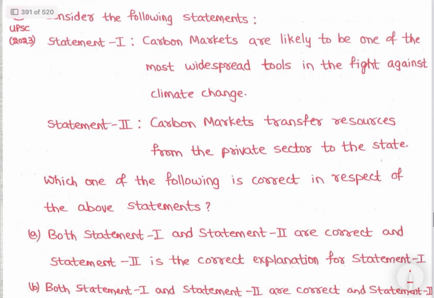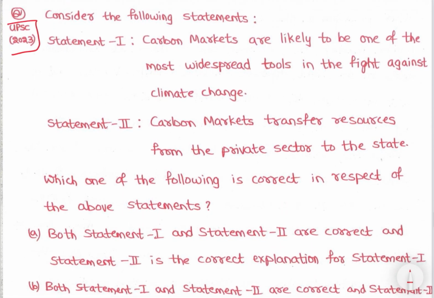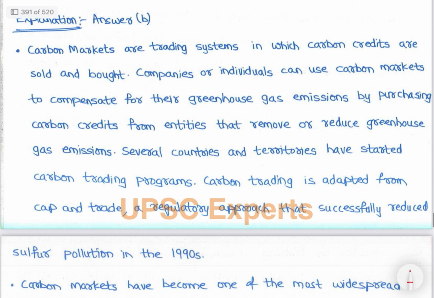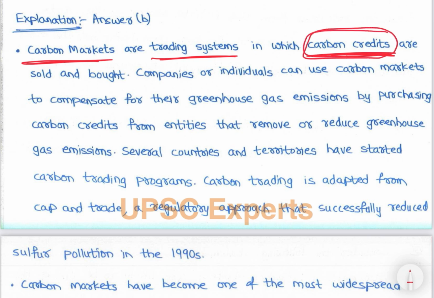Then let's discuss the question asked in 2023, that is carbon markets. Let's first study the content and then we'll solve the question. See, carbon markets are trading systems in which carbon credits are bought and sold. We have discussed carbon credits, carbon markets, how they are sold, cap and trade model, etc.